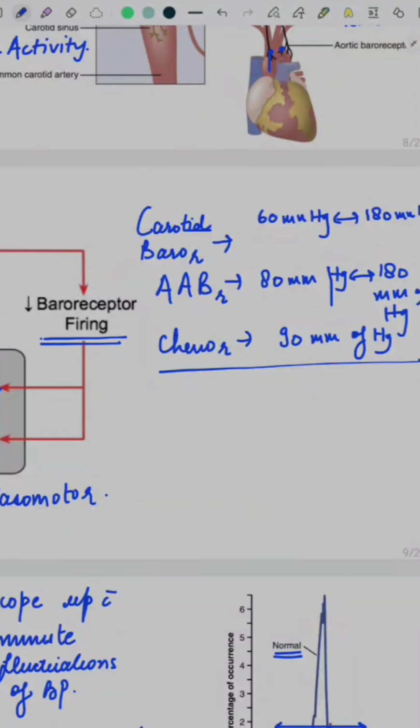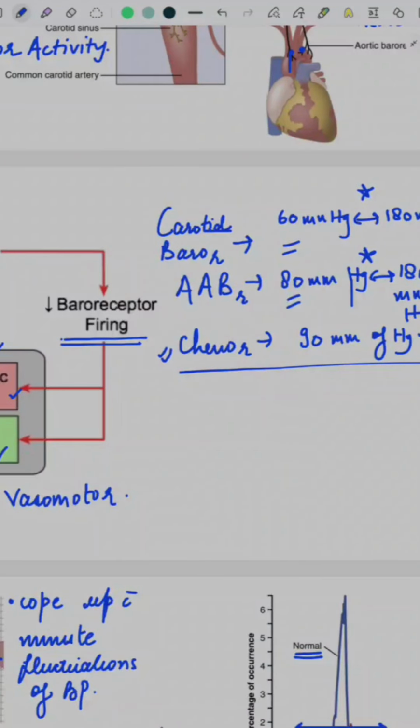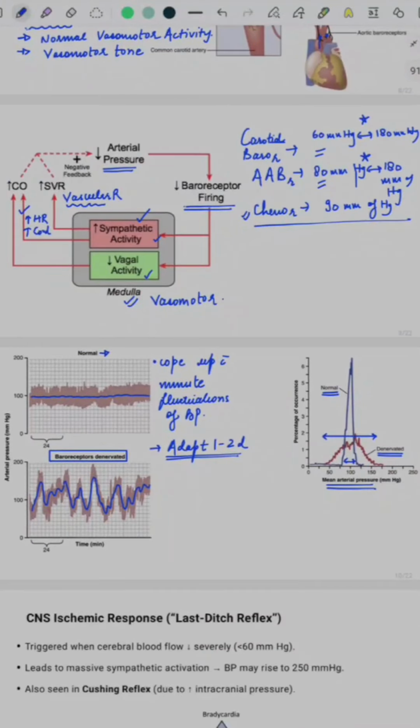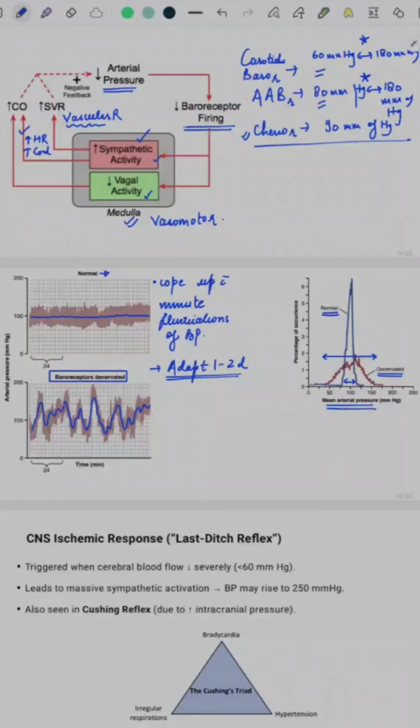So you see, since carotid baroreceptors and aortic arch baroreceptors can only function in the narrow pressure ranges of 60 to 180 and 80 to 180, whenever the pressure of our body falls below this, only then the chemoreceptors of our body help in the regulation of BP. So this involves the baroreceptor and chemoreceptor and how these reflexes help in the regulation of BP.